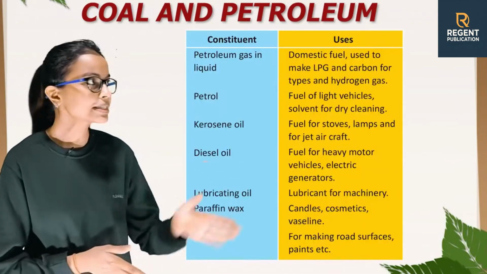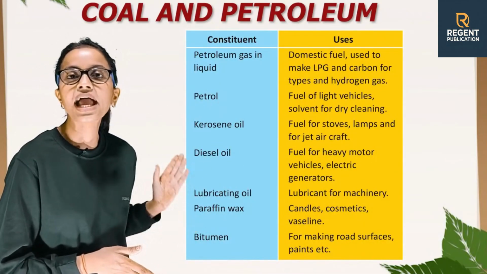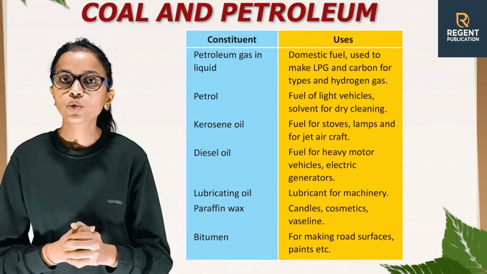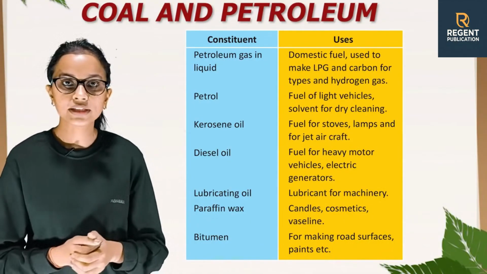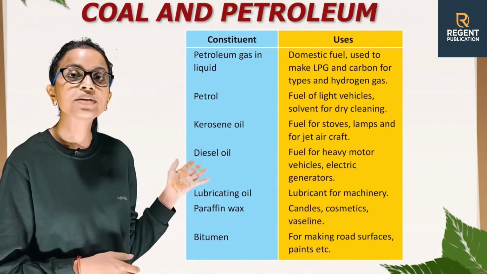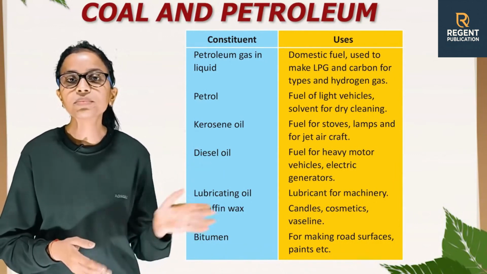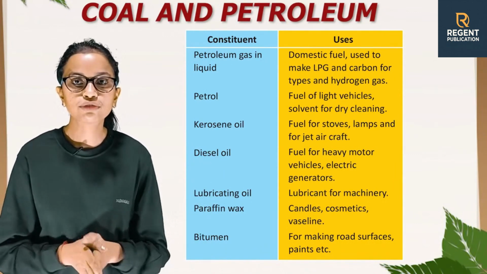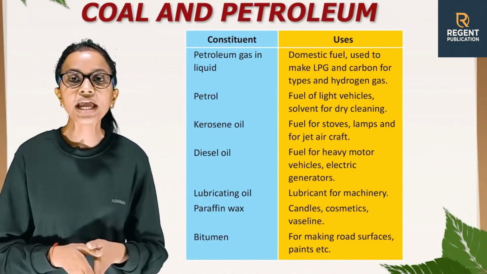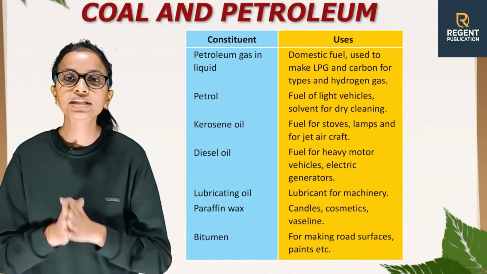So now children, this is the table showing some fossil fuels and their uses. So this table is divided into two categories. The first one is constituent and the other one is uses. So let's start. Petroleum gas and liquid: domestic fuel, used to make LPG and carbon for types and hydrogen gas.